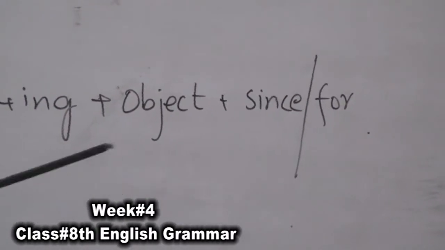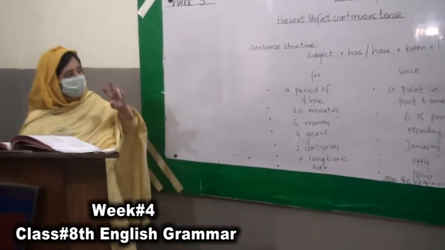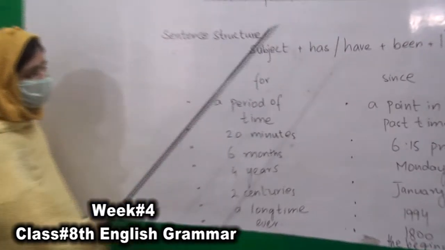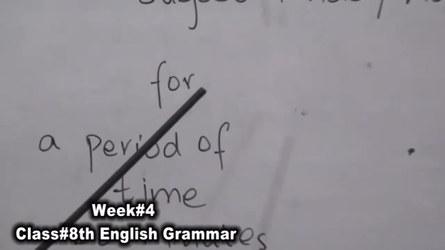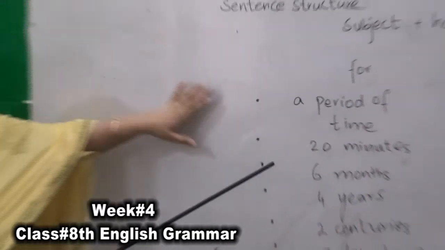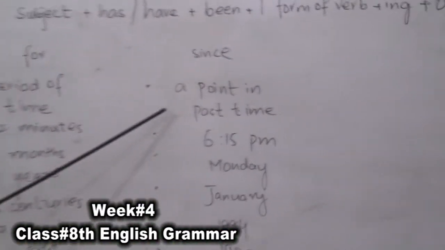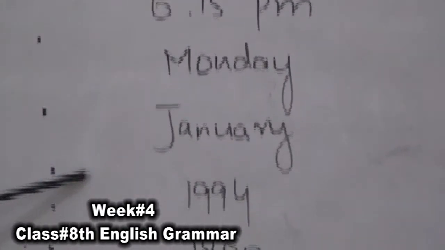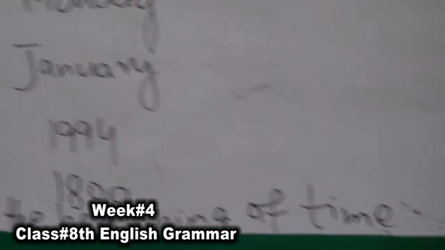Timing. In this tense we also discuss the timing. So for the timing we use the words since and for. Before starting our examples, we will discuss where we use for and where we use since. We use for for a period of time, meaning we are not sure about that time, like 20 minutes, 6 months, 4 years, centuries, a long time. We don't know the exact time. But we use since for a point in past time, somewhere in the past, like 6:15, Monday, January, 1994, 1800, and the beginning of time.